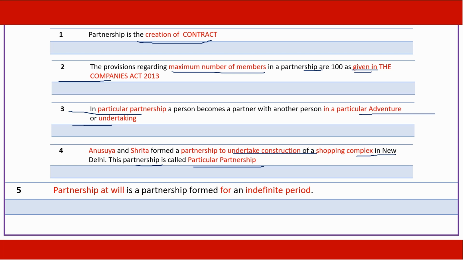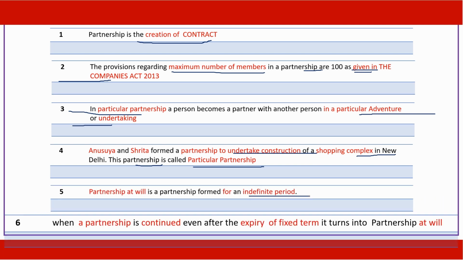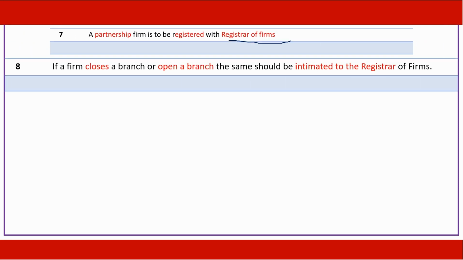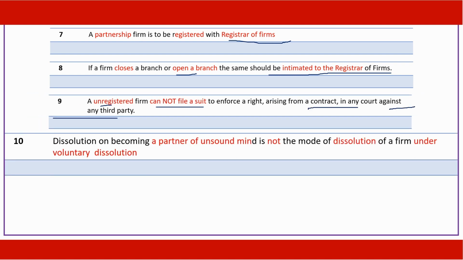Partnership at will is a partnership for an indefinite period. When a partnership is continued even after the expiry of fixed term, it turns into partnership at will. A partnership firm is to be registered with registrar of firm. If a firm closes a branch or opens a branch, it should be intimated to the registrar of firms. An unregistered firm cannot file a suit to enforce a right arising from a contract in any court against any third party. Dissolution on a partner becoming of unsound mind is not called dissolution under voluntary dissolution.